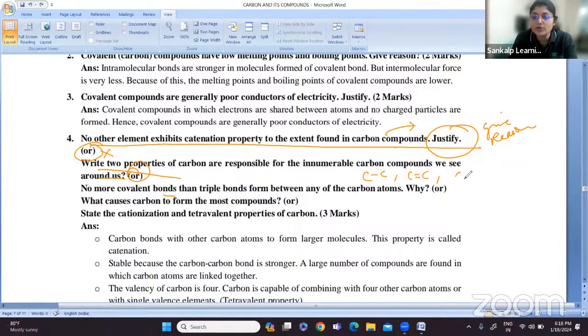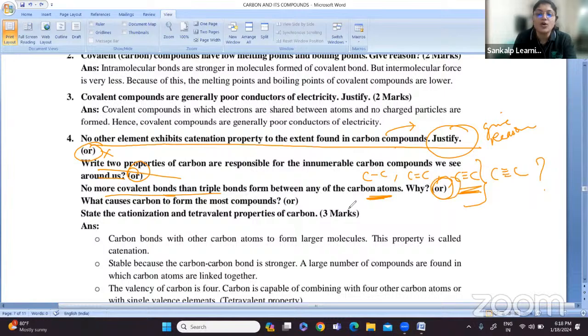Carbon can form a single bond, a double bond, and a triple bond. So why can it not form four bonds between carbon atoms? What is the reason? This is the question they have framed.